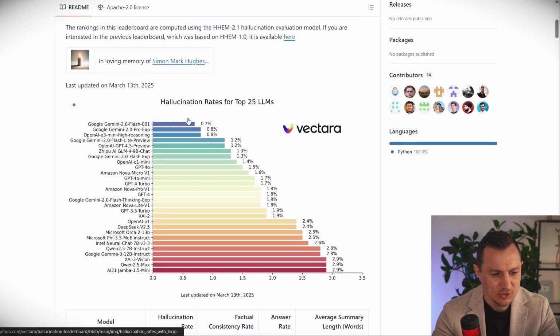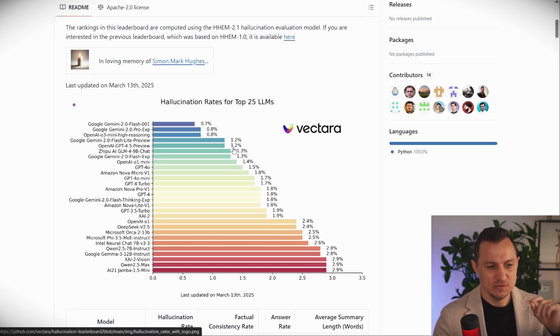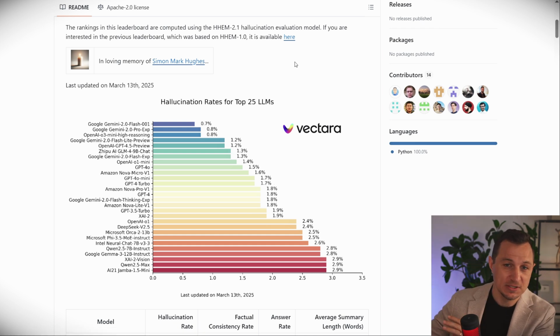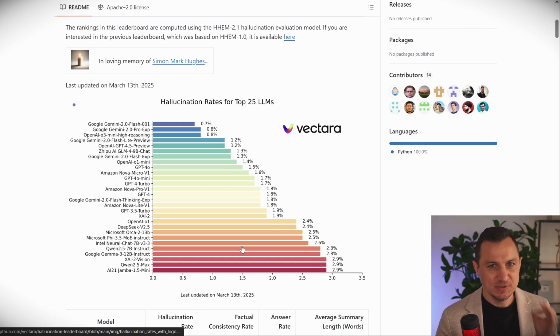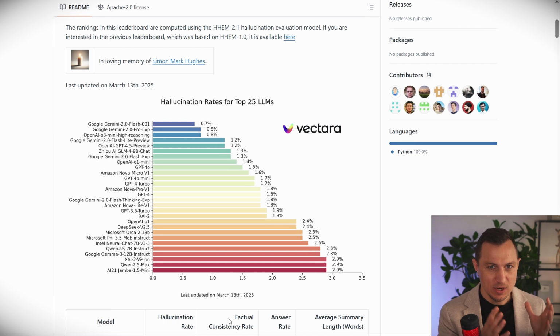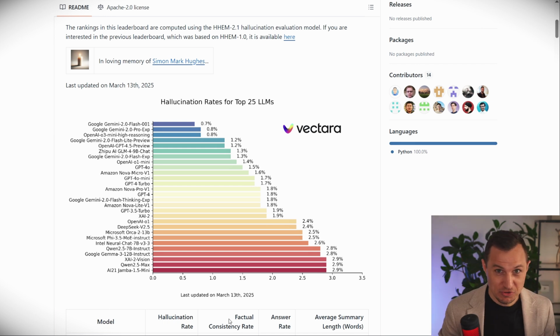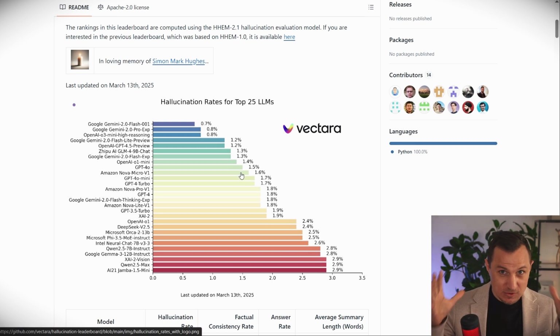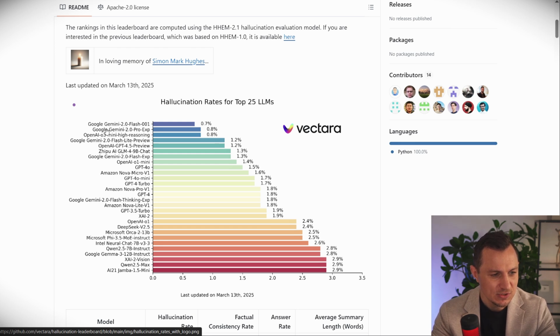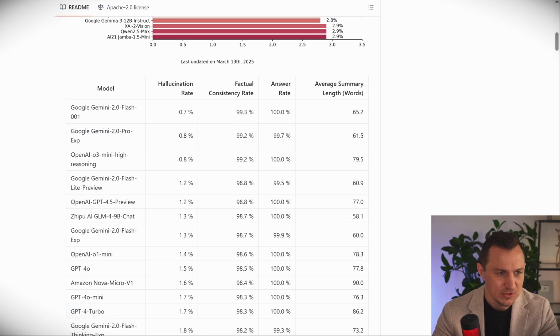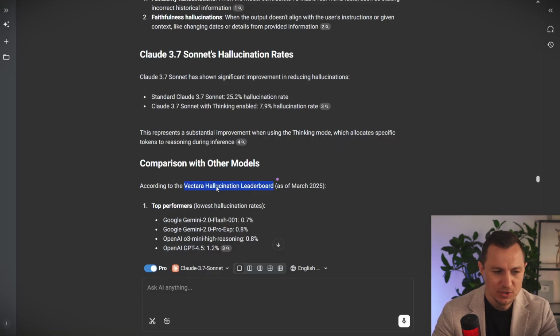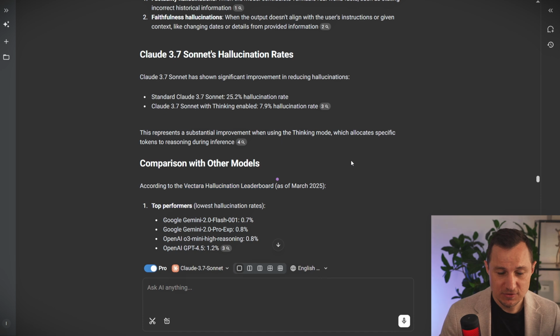So the idea here is this is not the same hallucination that we're talking about when we are, for example, telling it to write an essay, all right? So it's going to potentially come up with some other random stuff. But this is really specifically, you're giving it a document where there are truths that are true for that document at least. And even with those considered, the large language model still comes up with wrong facts or something that isn't true. And in this particular use case, you see Google Gemini is pretty reliable and very, very good. And you can obviously check out this leaderboard. I'm not going to go into much more depth here. But you see that there are different levels of hallucination here.